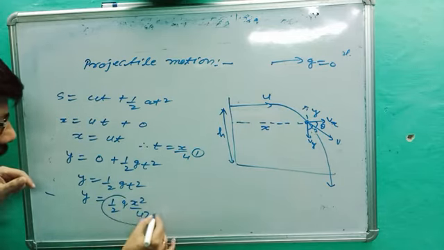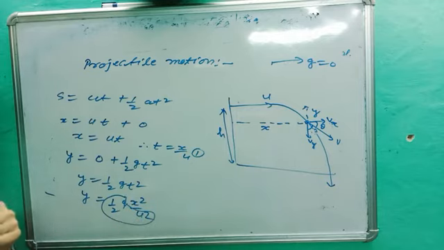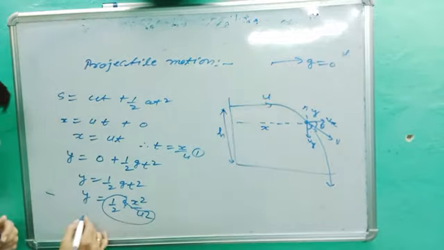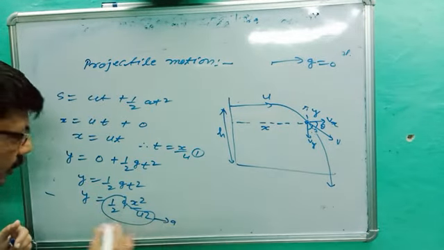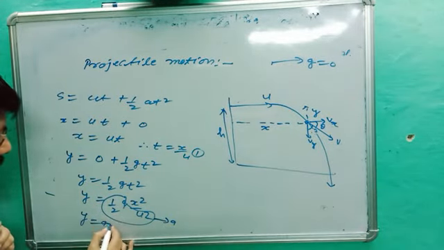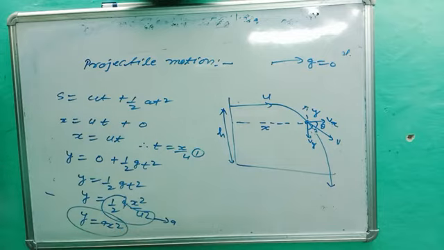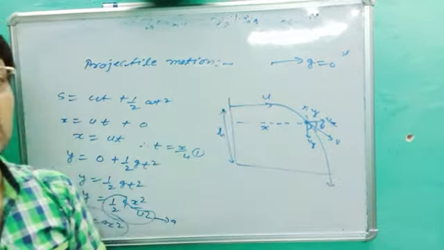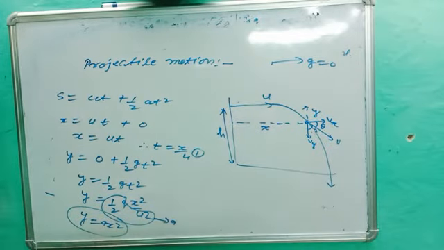You better know these quantities are constant. g is constant, u is a constant velocity. Suppose this constant is a. So we get y is equal to ax square. This is the formula of a parabola. That's why we can say that projectile motion is parabolic. y is equal to ax square is a parabola. Hence it is a parabolic motion.